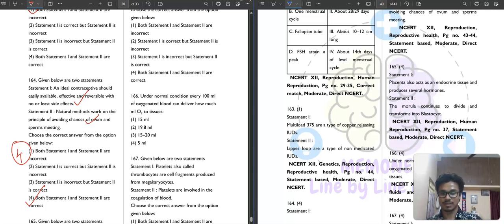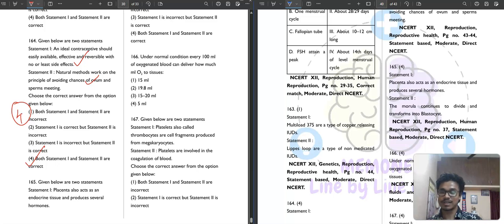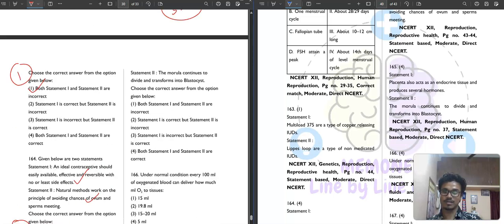Then question number 165. Given below are two statements. Statement first: placenta also acts as an endocrine tissue and produces several hormones. Correct. There are a lot of hormones you can find in NCERT. Statement second: the morula continues to divide and transforms into blastocyst. This is also correct. So the fourth option is your correct answer.